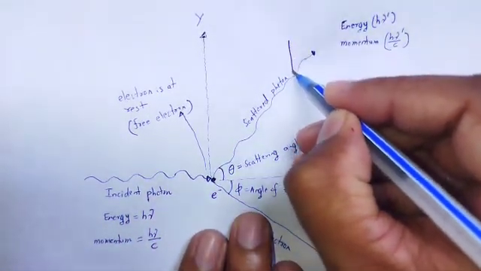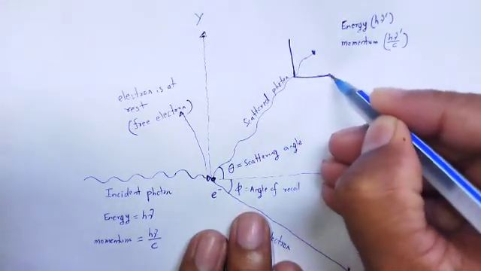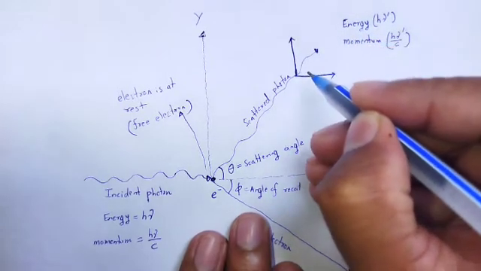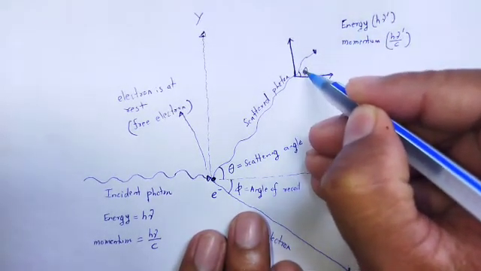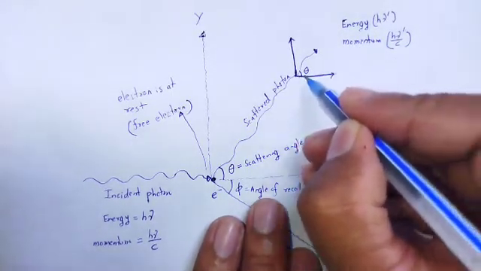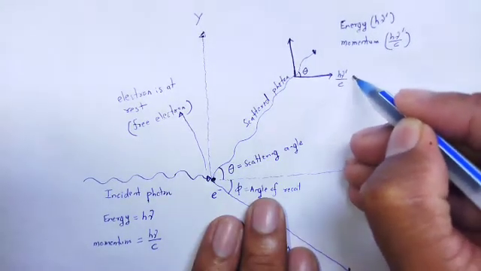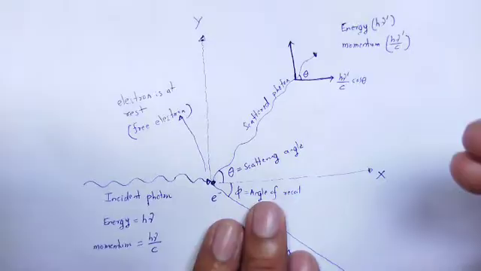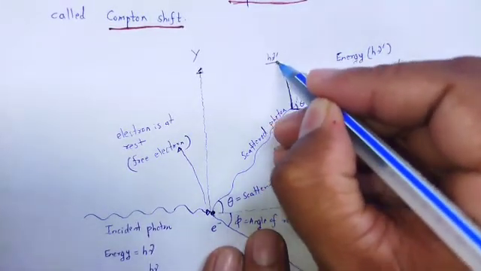With scattering angle theta and momentum h nu dash by c, along the x axis it is h nu dash by c cos theta, and along the y axis it is h nu dash by c sin theta.